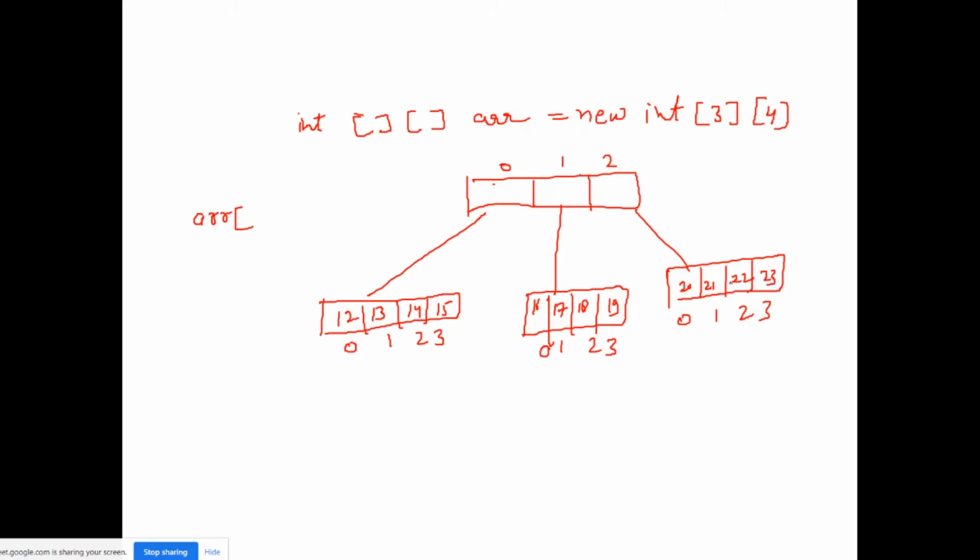So if I want to get this 19, how can I get it? First, coming from here, what is the actual index? arr1. What is the second index? I want to get this 19, right? So this 19 is present inside the third index, so I can get it this way, arr1 3.